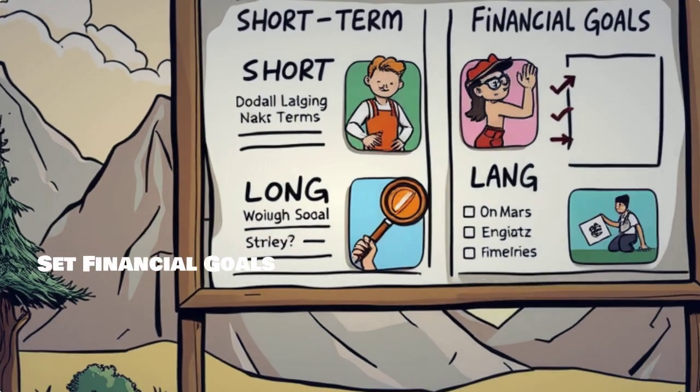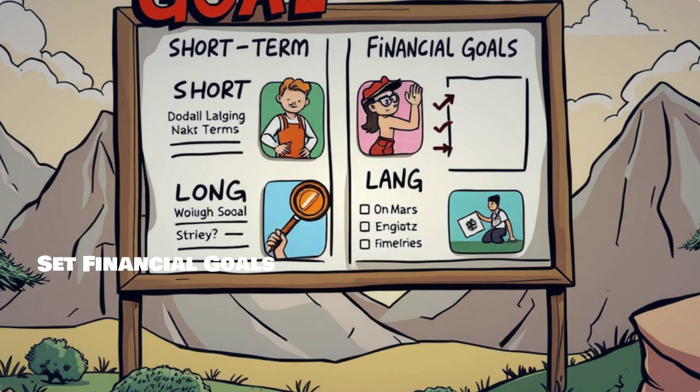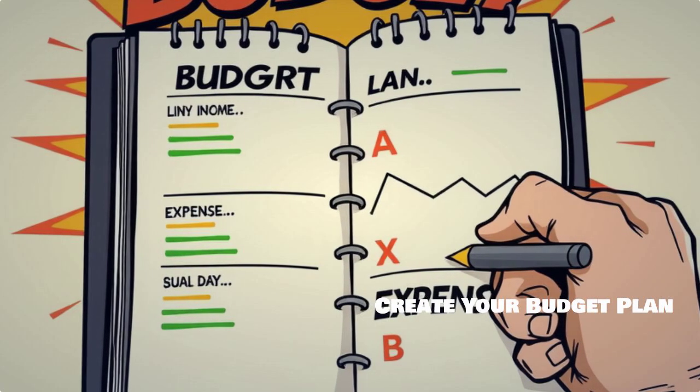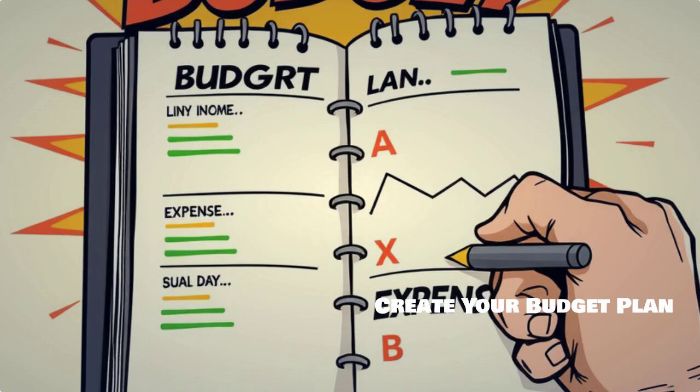It's time to set your financial goals. Think about what you want to achieve in the short term, like saving for a vacation, and long term, like buying a home. Now, create your budget plan by balancing your total income against your categorized expenses. Ensure you're living within your means.